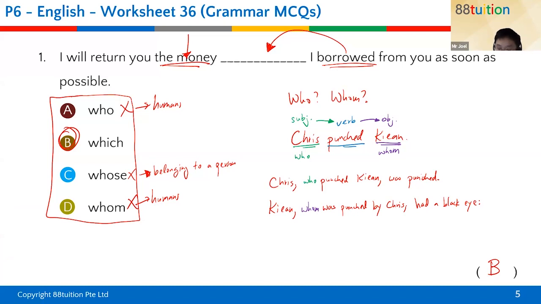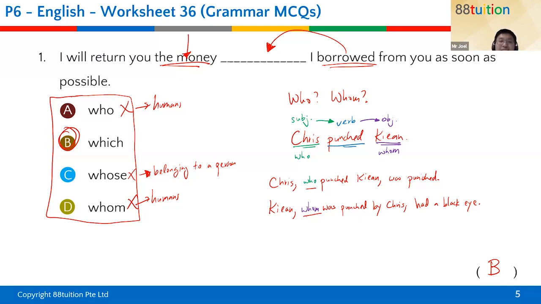So that's the difference between using whom and who. Who is for the subject, while whom is for the object. And whom is used when the person in front of whom is different from the one behind whom. If you can remember it that way, then remember it that way. But it seems like a very confusing way to remember it. But if you can remember it that way, sure, why not?